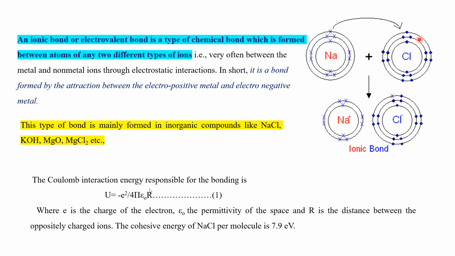The cohesive energy of the sodium chloride crystal is 7.9 electron volts. If we combine the positive and negative ions to make a sodium chloride crystal compound, that type of energy is needed, 7.9 electron volts per atom.